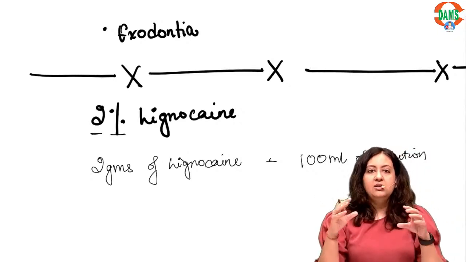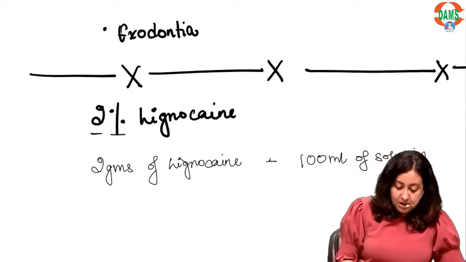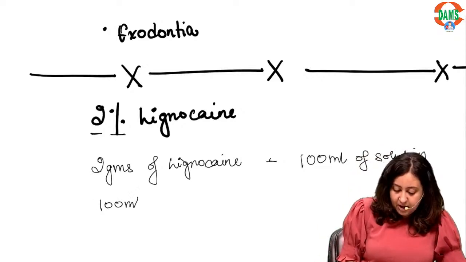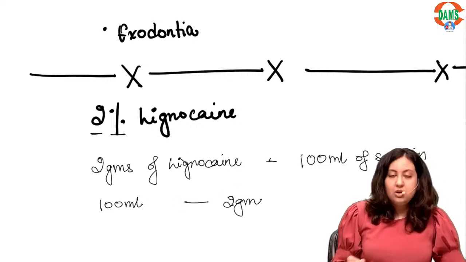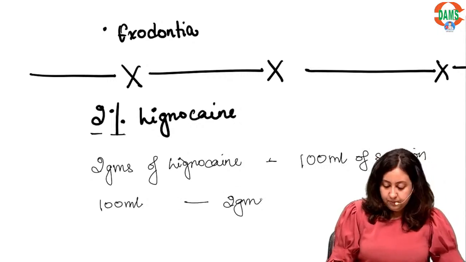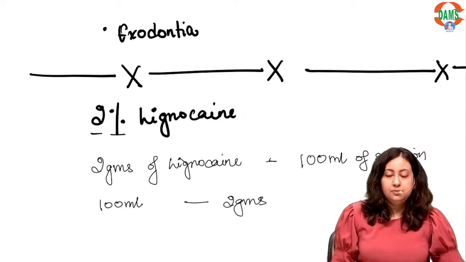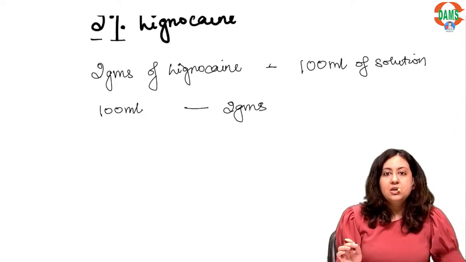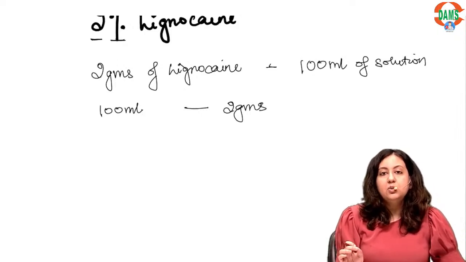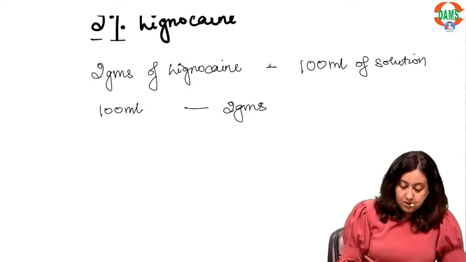Now we can write this the other way around: 100 ml of solution has 2 grams of lignocaine. Now I will convert the 2 grams into milligrams.